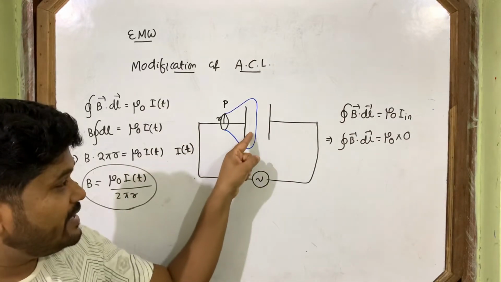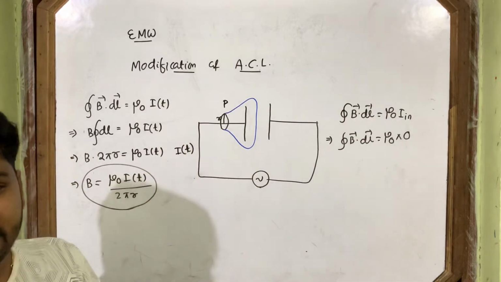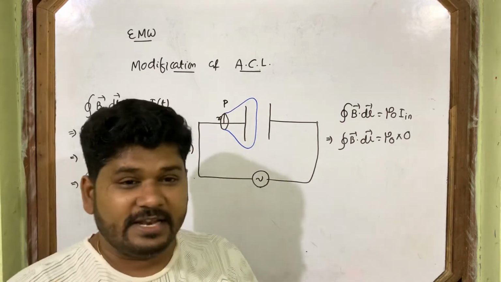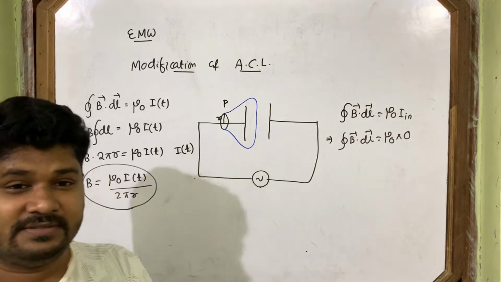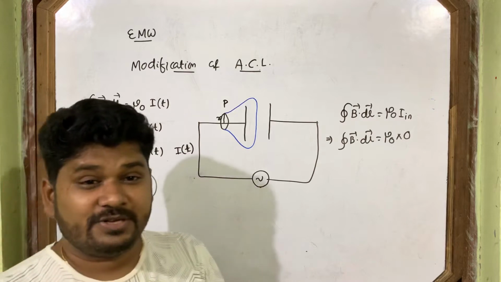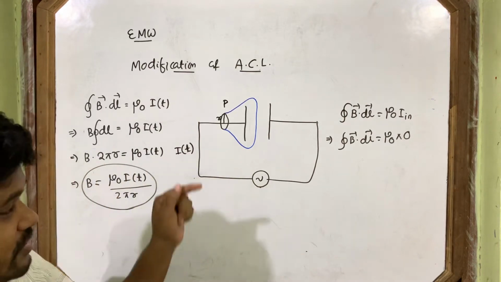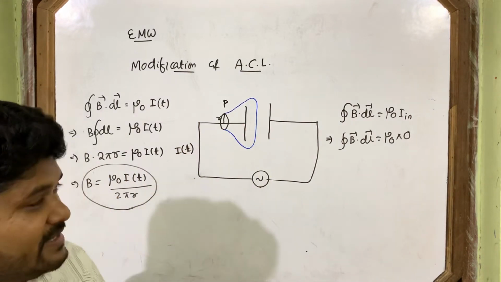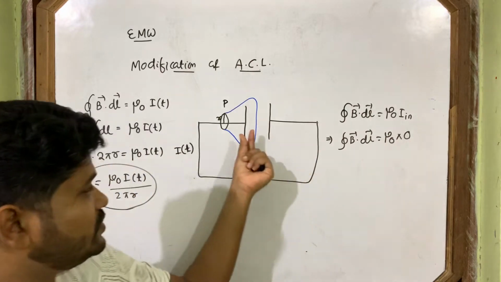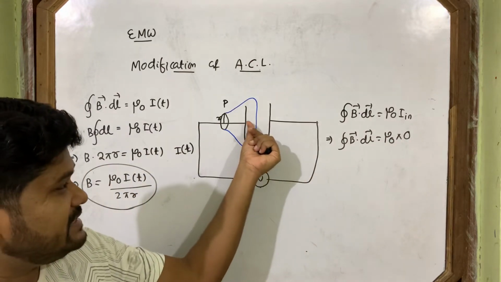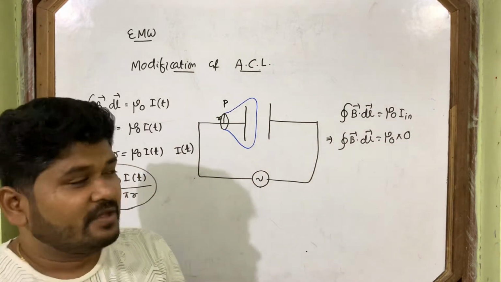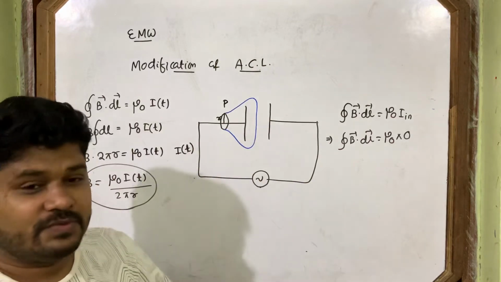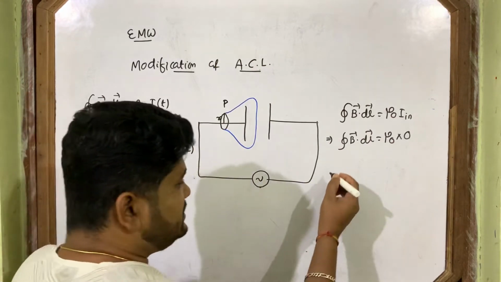If no current passes between the two plates of the capacitor, as there is no connection of wires, then the current enclosed is equal to 0, because no current passes here. Current enclosed is equal to 0. So B is equal to 0.